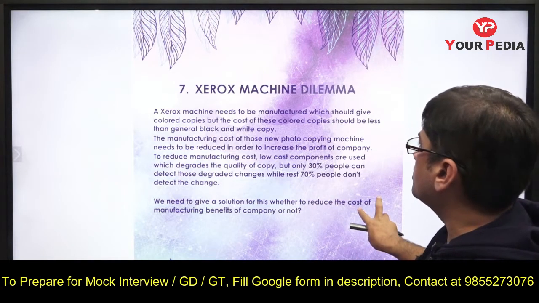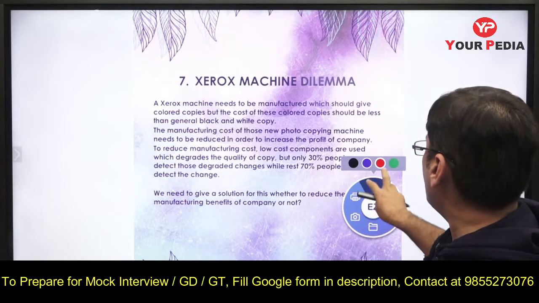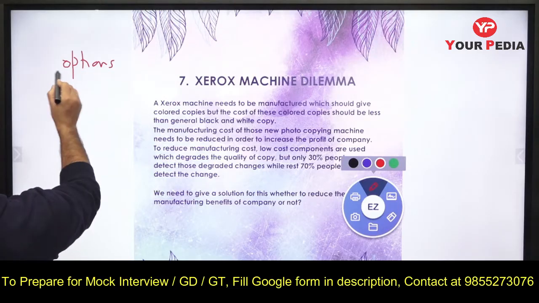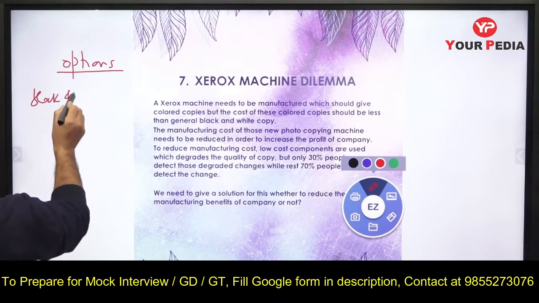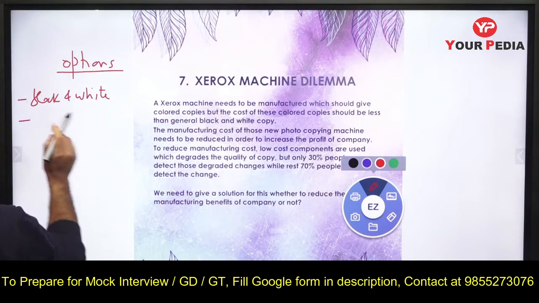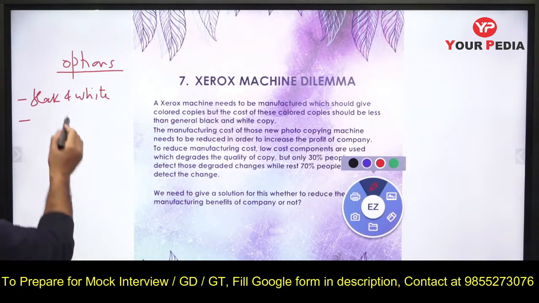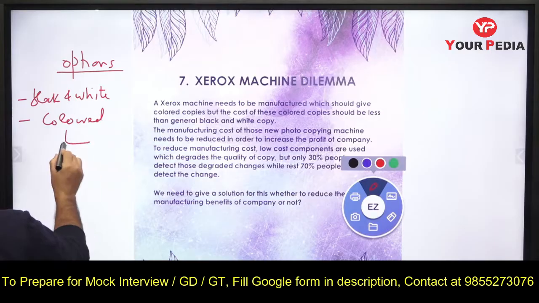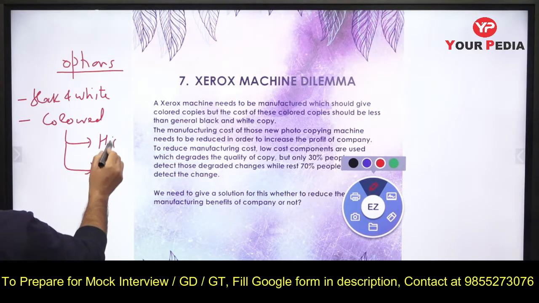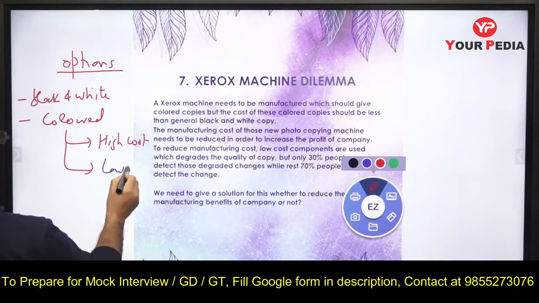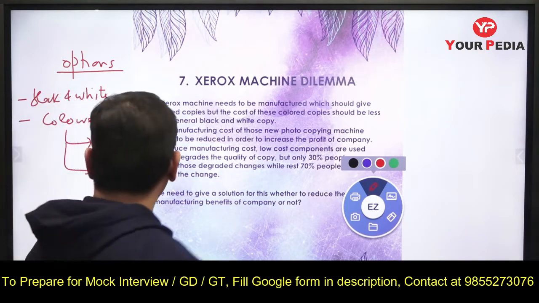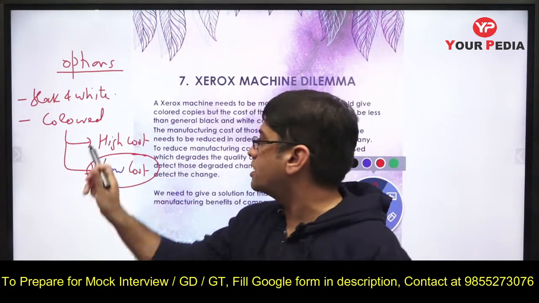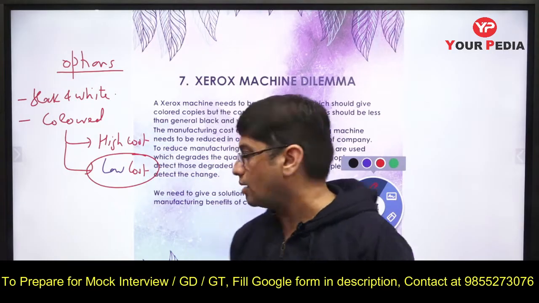Now what we will do is, a Xerox machine needs to be manufactured. So now I will provide 3 options to all the customers. Black and white: black and white Xerox machine is obviously very competitive, and that is good, already good machines, low cost. Then colored. I am to provide colored Xerox machines also, in 2 categories: high cost and low cost. As of now, black and white already exists in the market. This high cost colored is also existing in the market. I am going to make this.